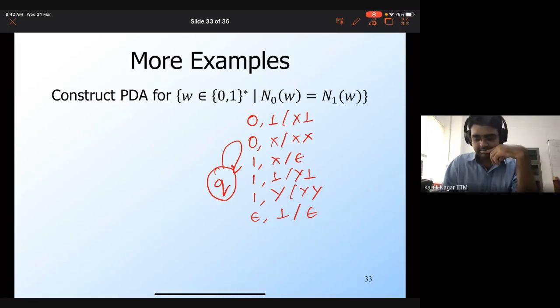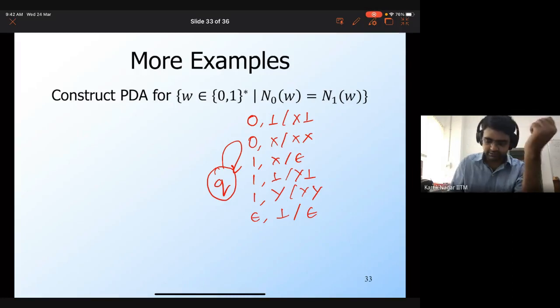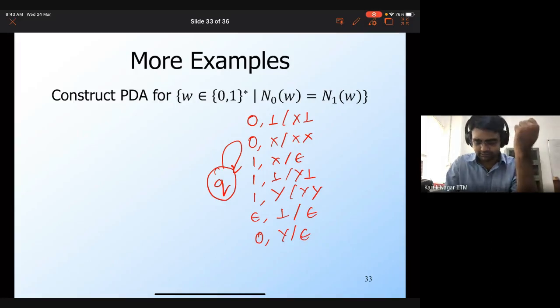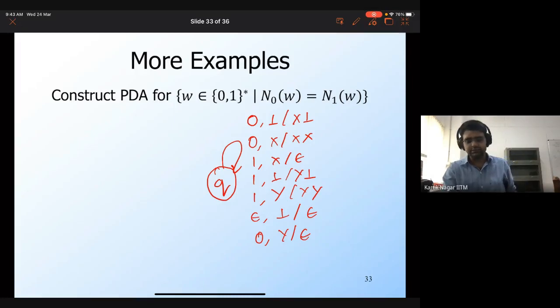Let's see, right? So from 0, I could have seen bot, I could have seen x. If I see 1, right? If I see a 0 and there's a y on the stack, right? That's missing. So if I see a 0 and there is a y on the stack, then I'm going to remove it. Let's see one. I think I have covered all the cases, right?